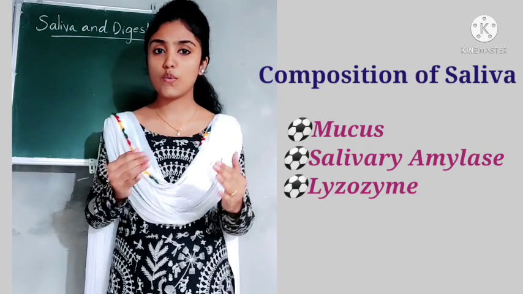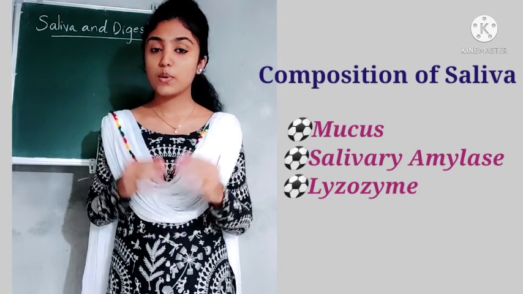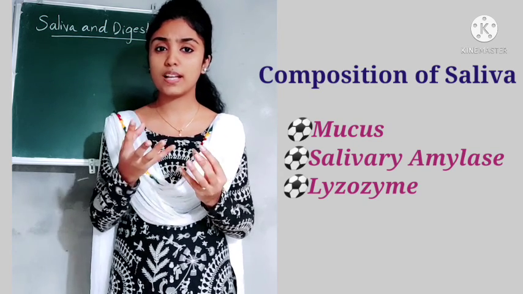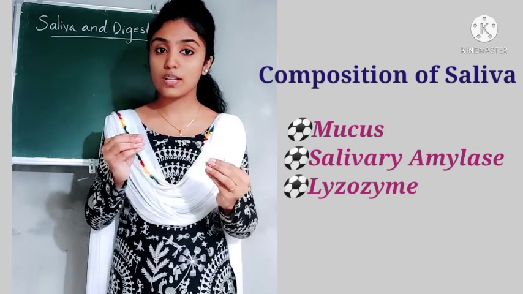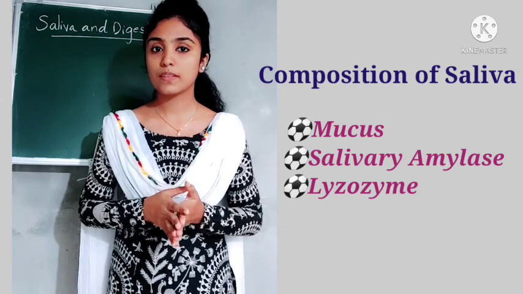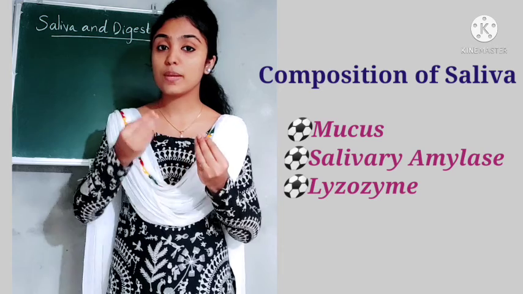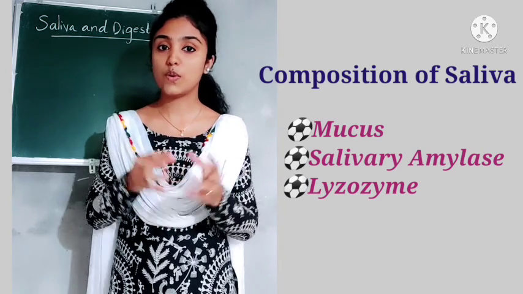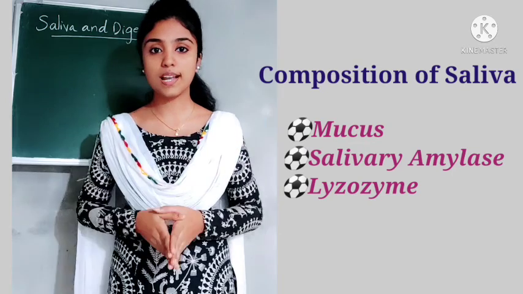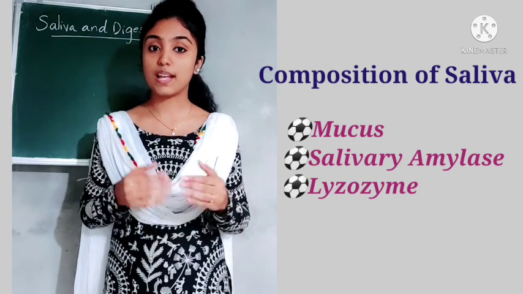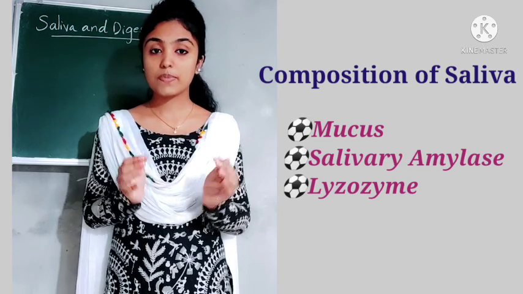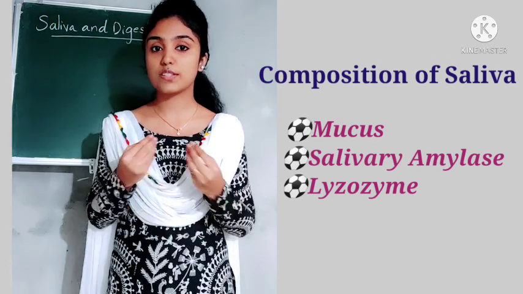Then what is the role of mucus? Mucus makes the food slimy, where slimy means a fluid-like form. Then what is the benefit of that? If the food becomes slimy, it will be easy to swallow. So for making the swallowing process easier, the mucus makes the food slimy. Then what is the role of salivary amylase and lysozyme? Lysozyme kills the germs that enter into our mouth.